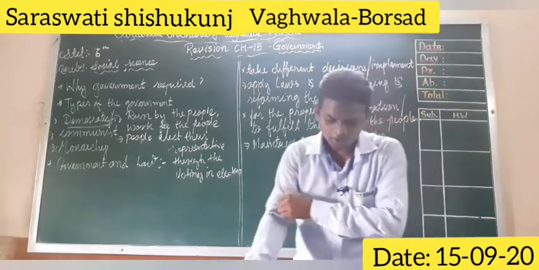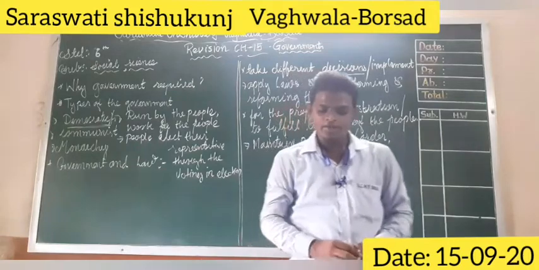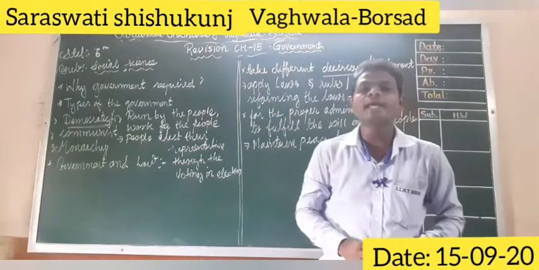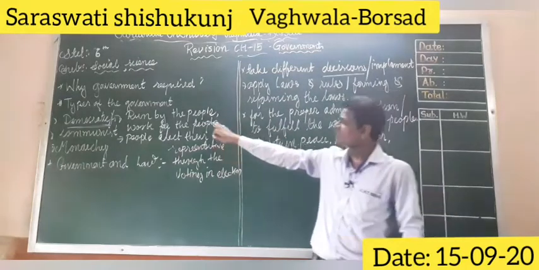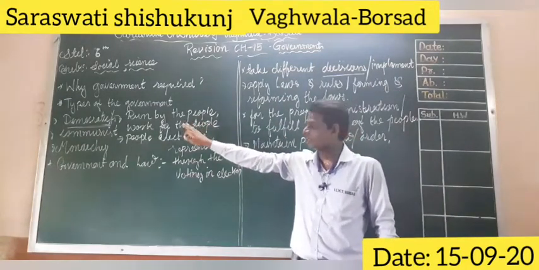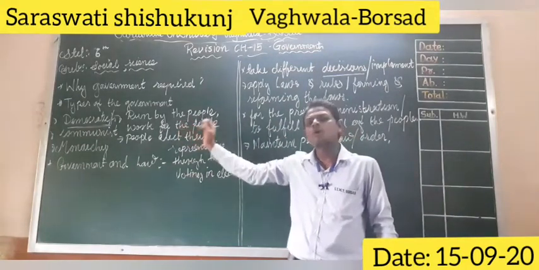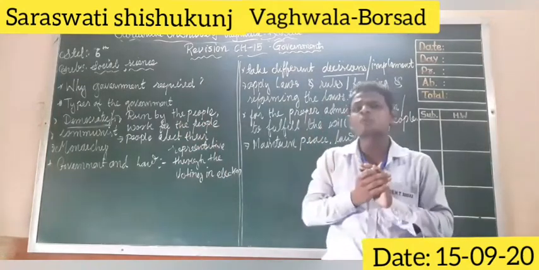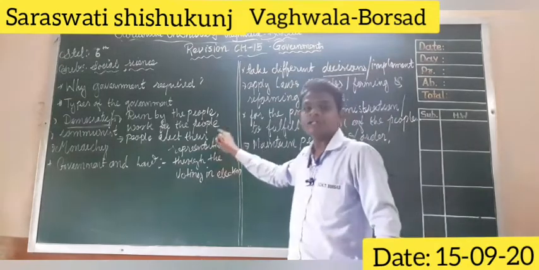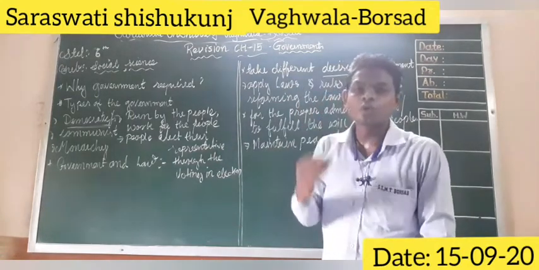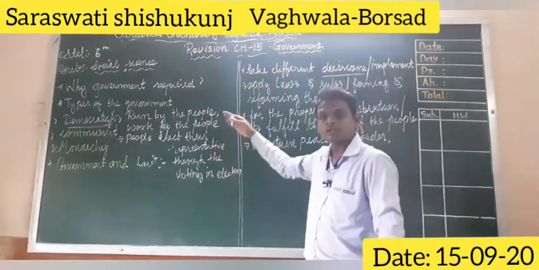So the government has to govern the country according to public opinion, as we have discussed in the definition, the meaning: for the people, by the people, of the people. So the government has to work according to the will of the people. They are supposed to do the work for the people.